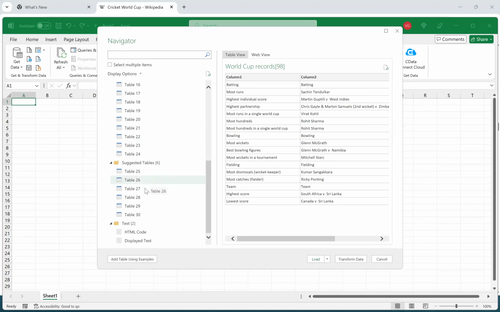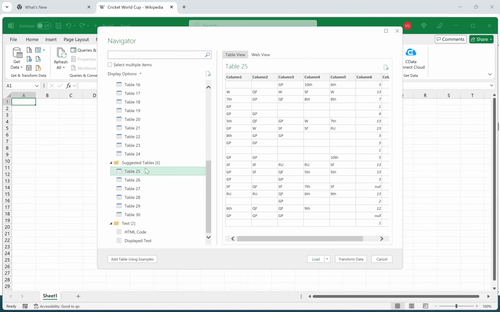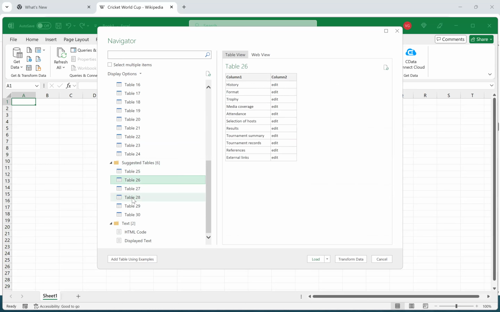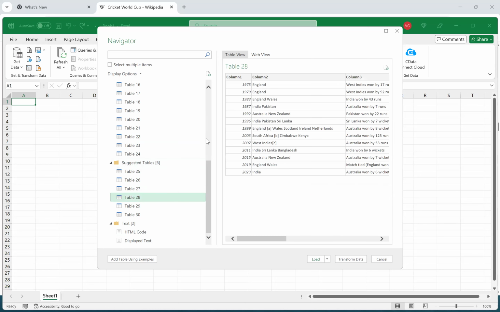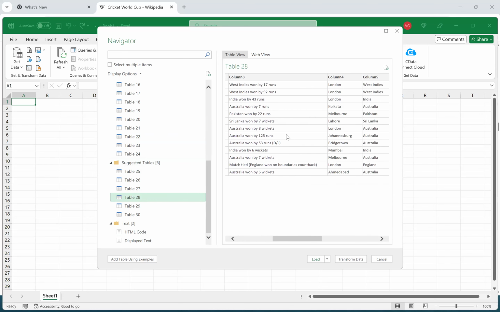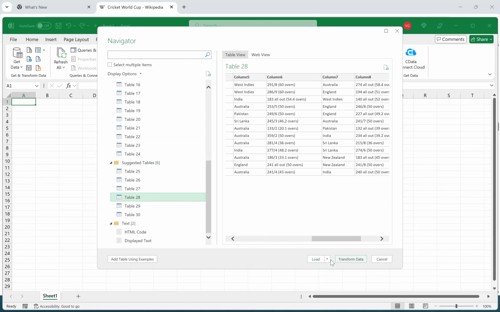Okay. Suppose you want table 25 and table 26. We can take any random tables and do any kind of transformation of data. So we can take it out this way. See here, there is an option called Load To. Load To will take it to the pivot tables. If you want to transform data, add one more column, duplicate, and remove columns, all of this we can also do.